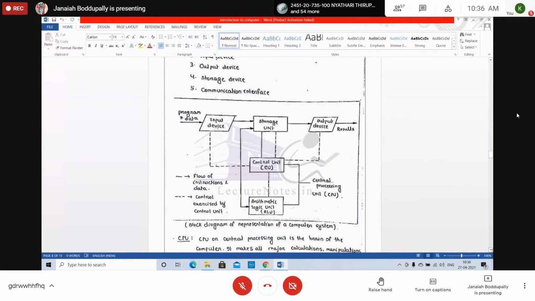See this diagram? The control unit is part of the CPU. The storage unit is also part of the CPU.